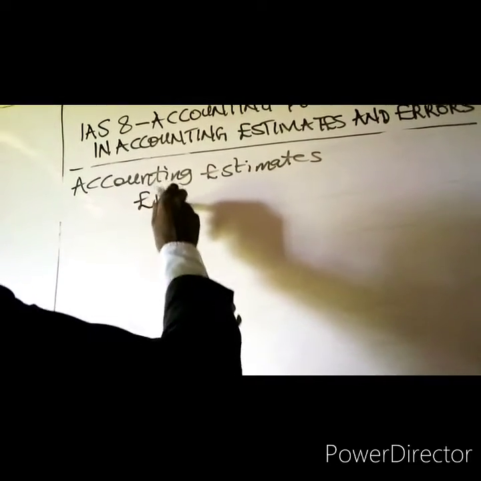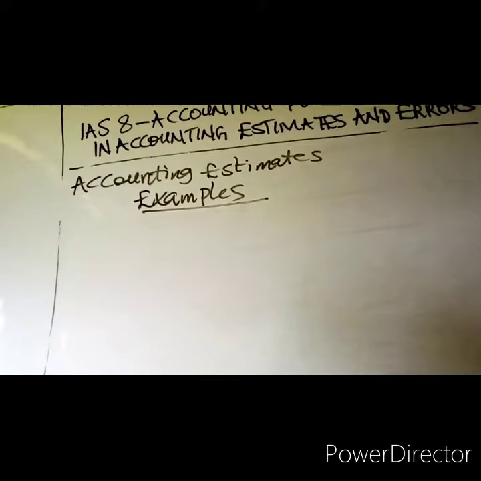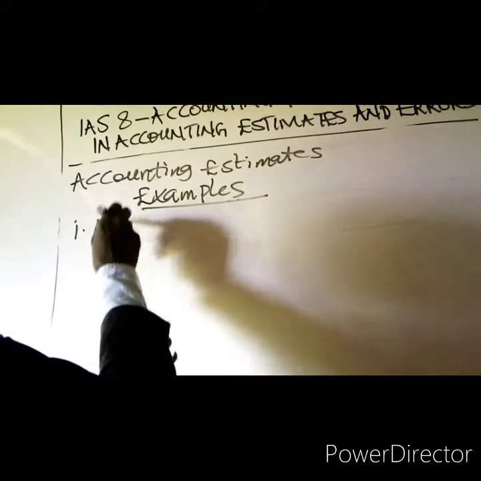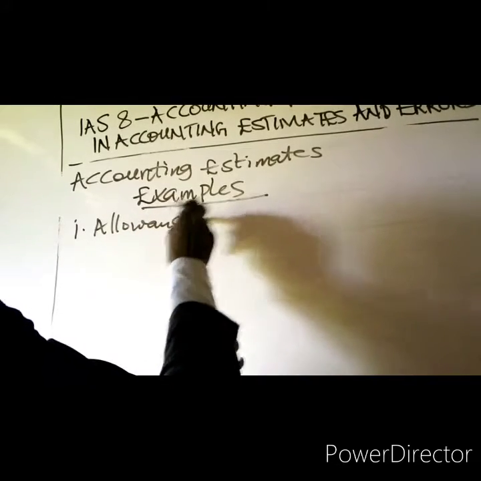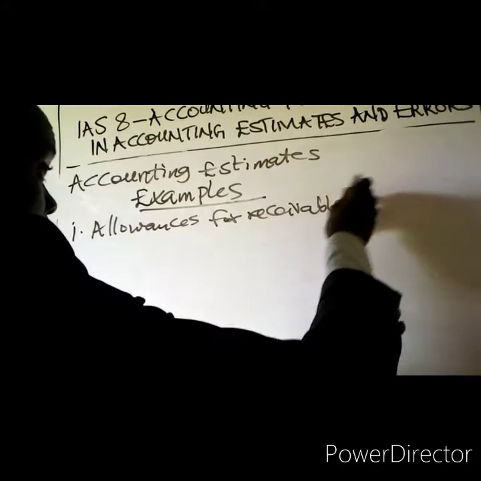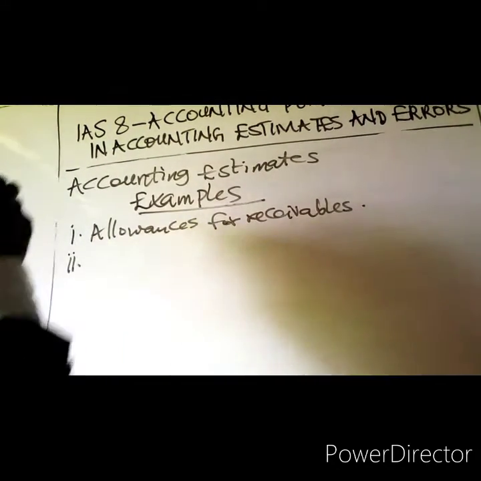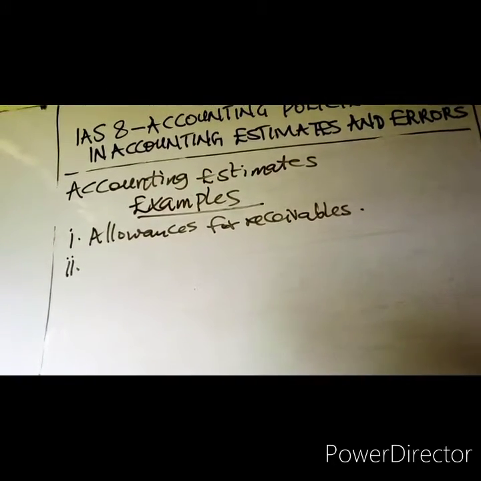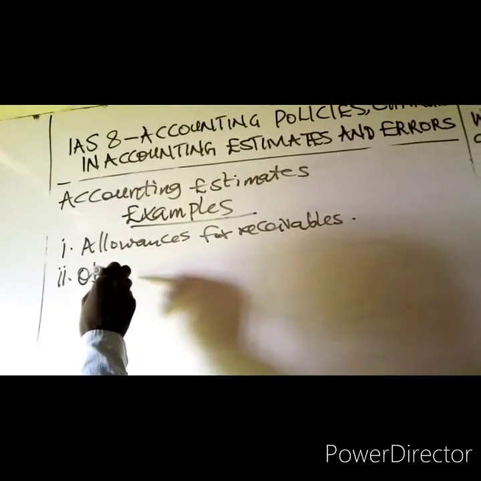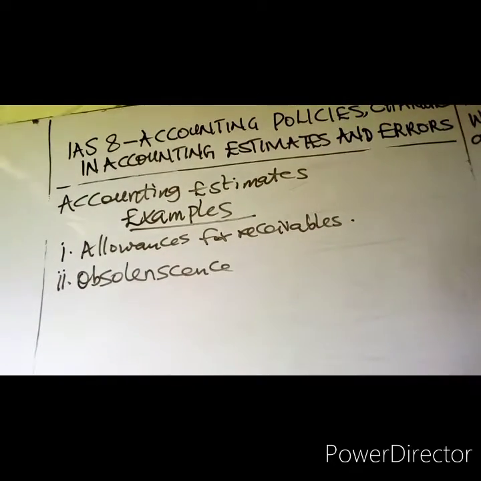So examples of accounting estimates. Number one example is allowances for receivables. That is your provision for bad or doubtful debts. Allowances for receivables. Then obsolescence of inventories.